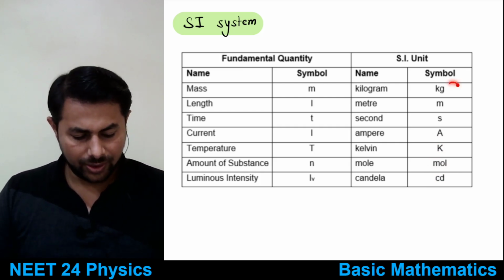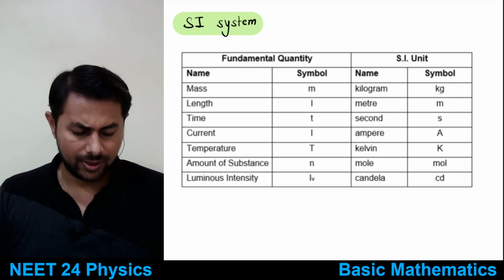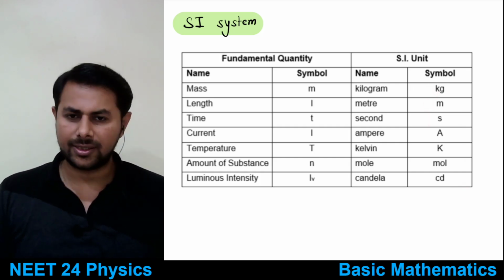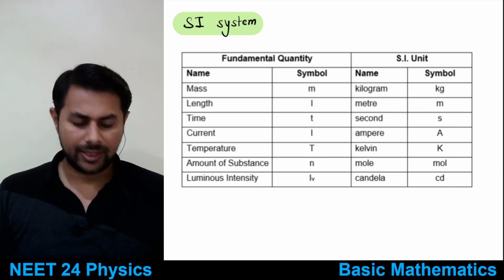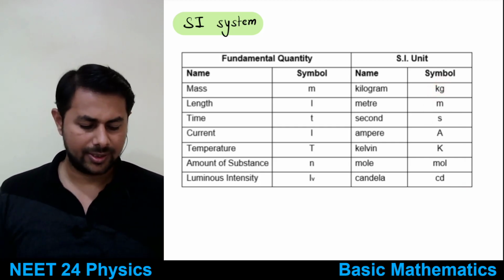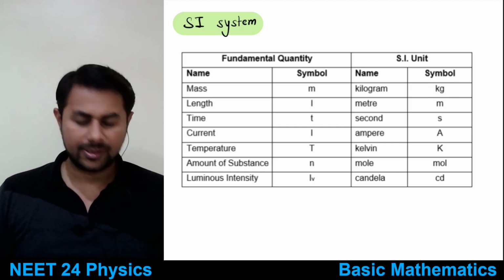Then you can notice that here some units are written in lowercase letters, and some are written in capital letters. So what could be the difference? Can you tell me?